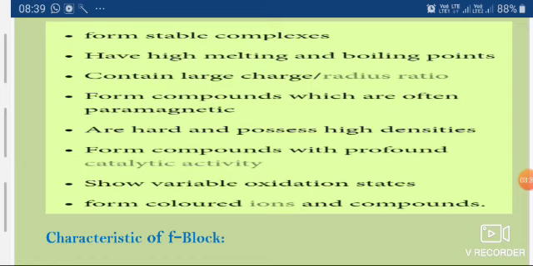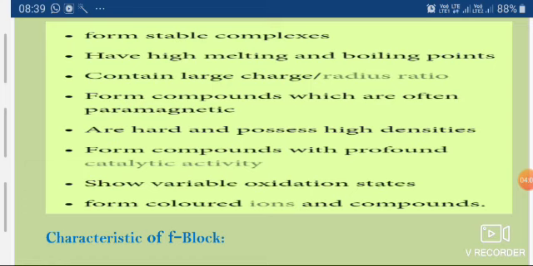Hence, all these D block elements possess one or more unpaired electrons, so they form paramagnetic complexes. Very rarely are diamagnetic complexes formed in the D block.